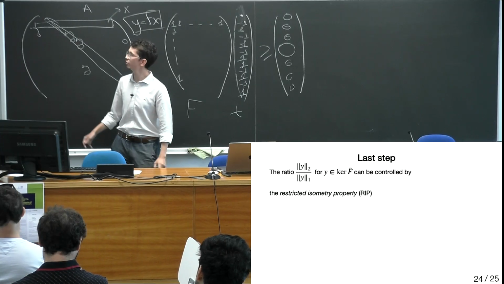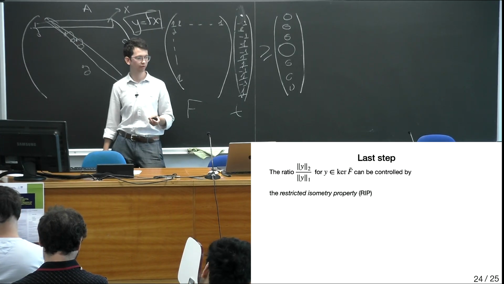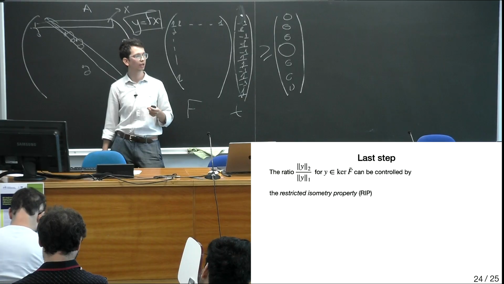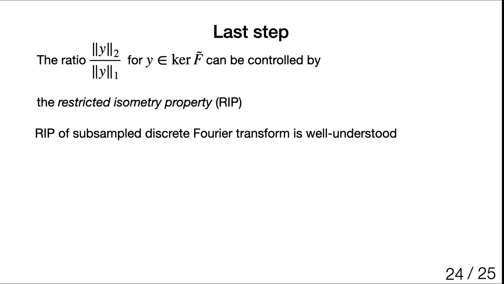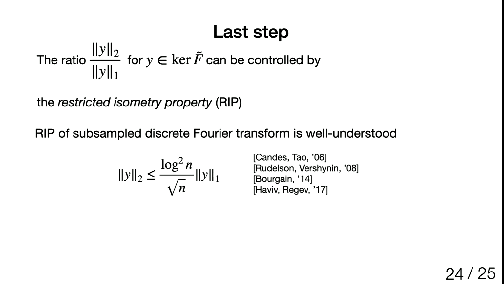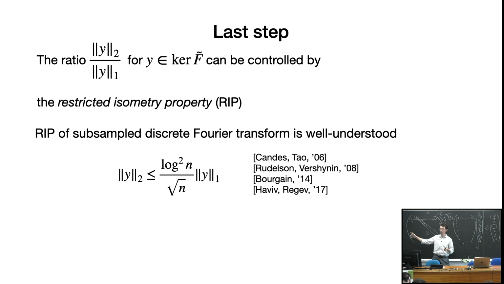The ratio between the L2 norm and the L1 norm for vectors in the kernel can be controlled by a restricted isometry property of the matrix F. For the subsampled DFT, this is well studied. In particular, it's known that we have the bound that the L2 norm is at most the L1 norm over square root n, up to a log squared factor, in a series of works in the past two decades.